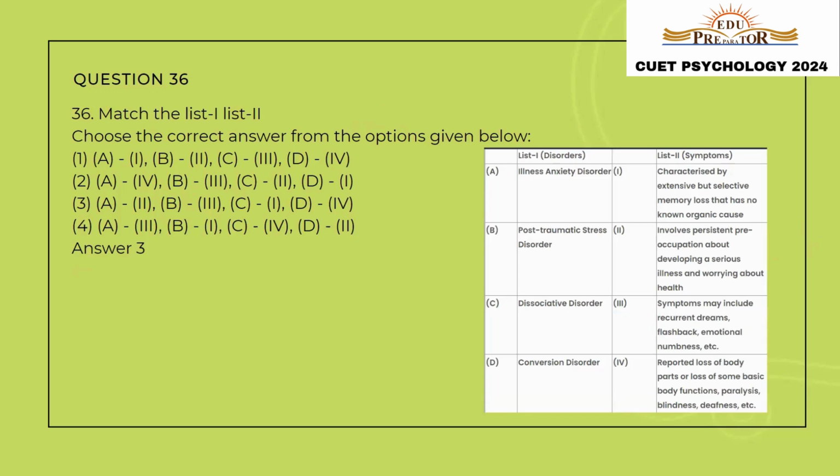The symptoms may include recurrent dreams, flashbacks, emotional numbness, etc. The third disorder is dissociative disorder. This can be matched with option number 1, characterized by extensive but selective memory loss that has no known organic cause. And the last one is conversion disorder, that is reported loss of body parts or loss of some basic body functions, paralysis, blindness, deafness, etc. So the correct answer is option number 3.